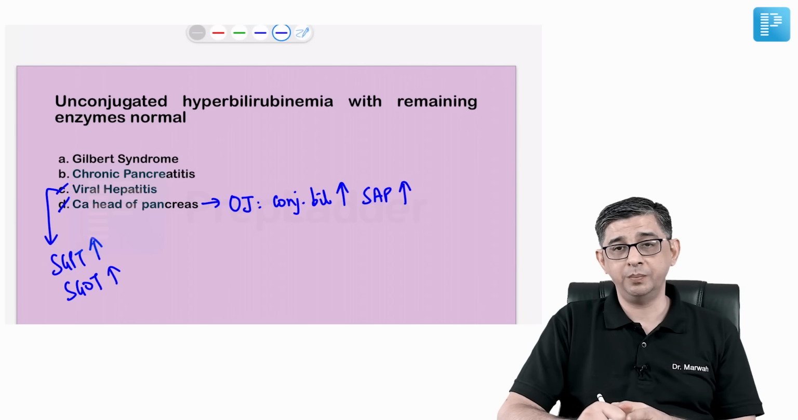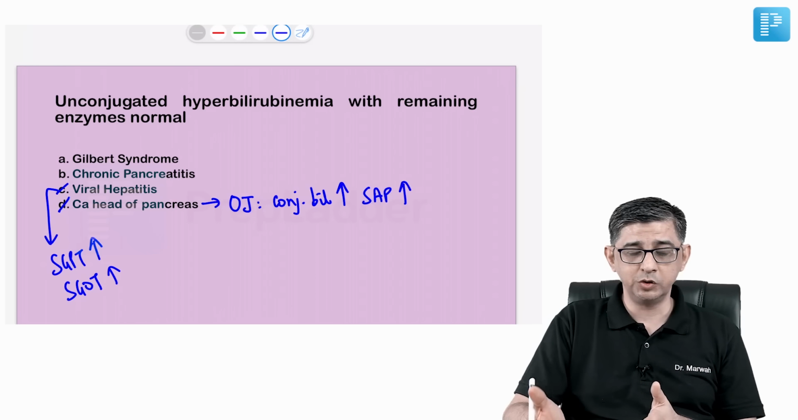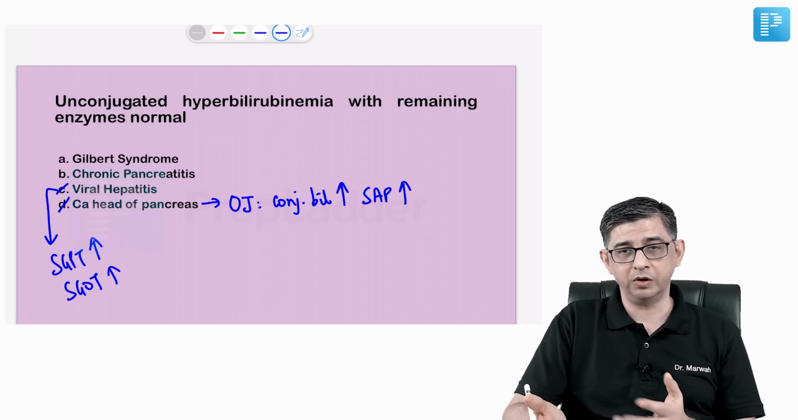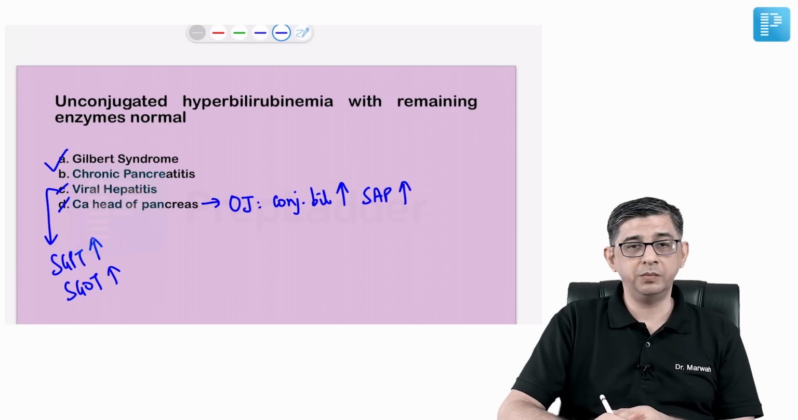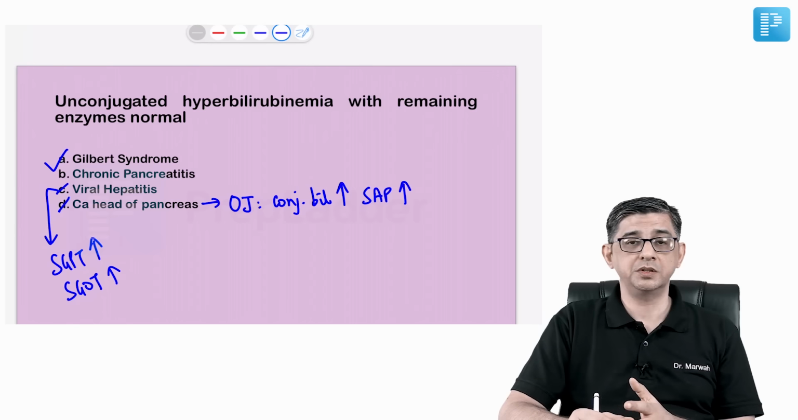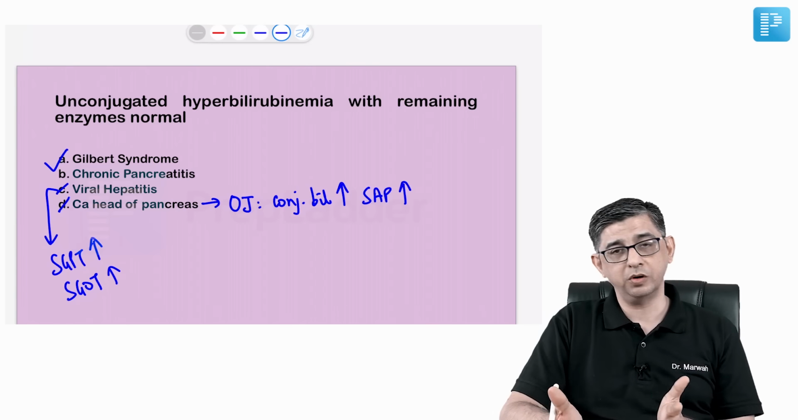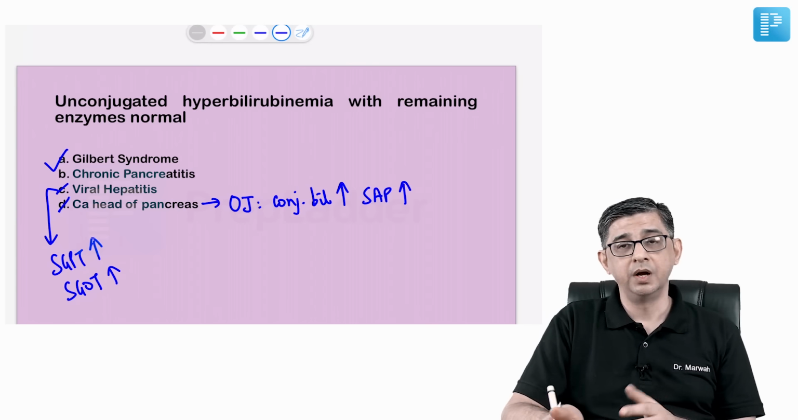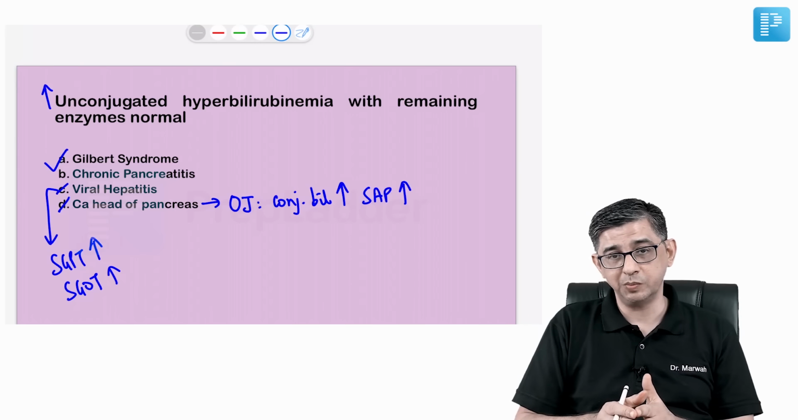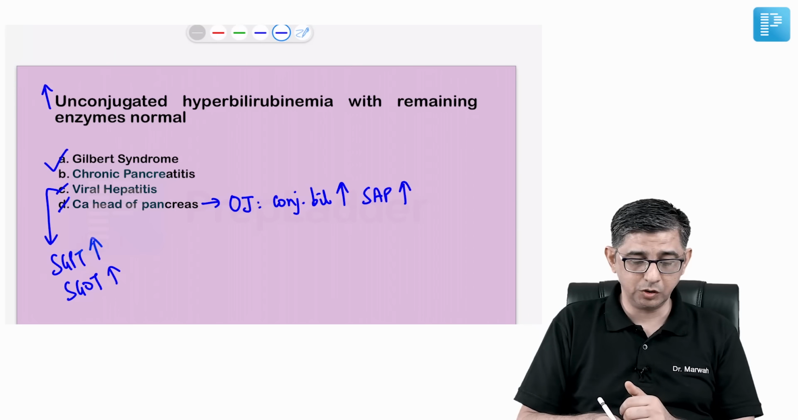I'm left with chronic pancreatitis. Pancreatitis will usually not cause jaundice. Pancreatitis will cause epigastric pain in an alcoholic. So the answer to this question would be option number A, Gilbert syndrome, which is characterized by a defect in UDP glucuronide transferase. So the conjugation capability is hampered, and if the conjugation is hampered, that is why unconjugated bilirubin values will be increased in these patients. That's why the answer to this question is option number A.